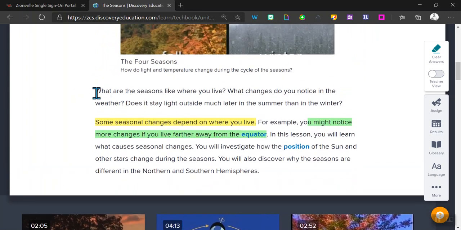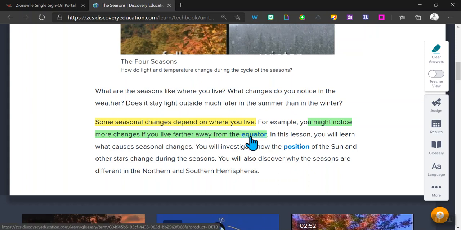What are the seasons like where you live? What changes do you notice in the weather? Does it stay light outside much later in the summer than in the winter? Well, some seasonal changes depend on where you live. For example, you might notice more changes if you live farther away from the equator.